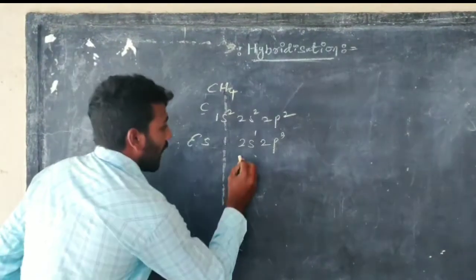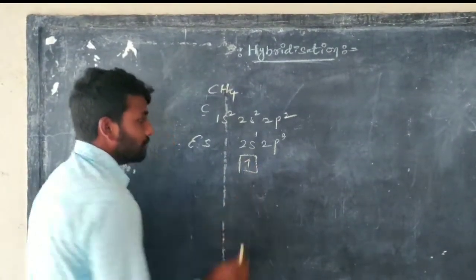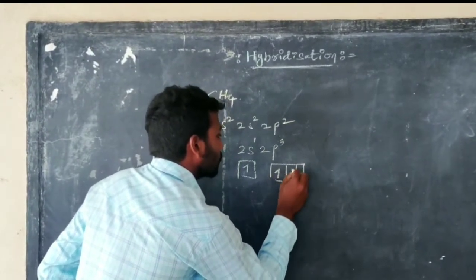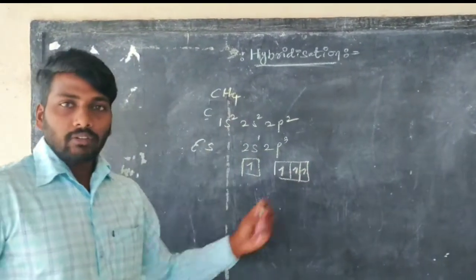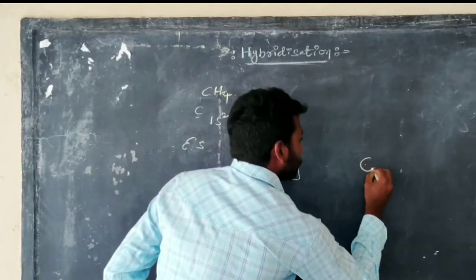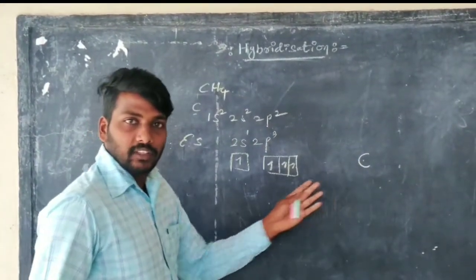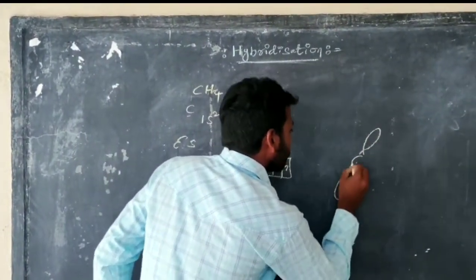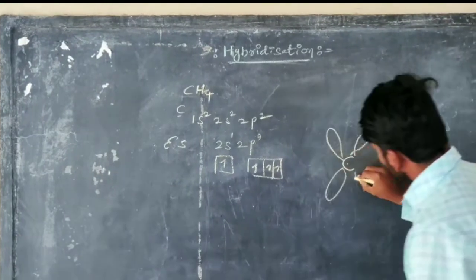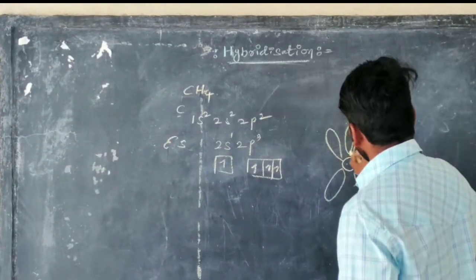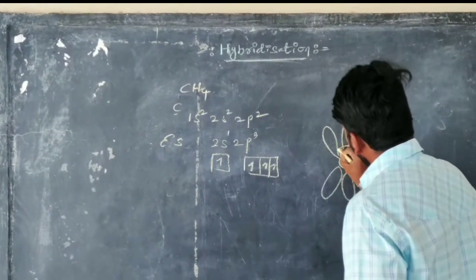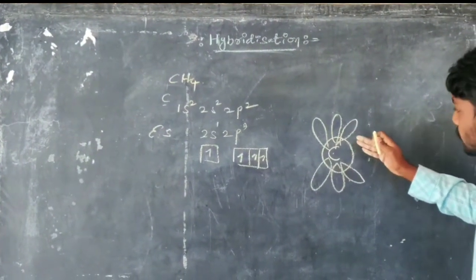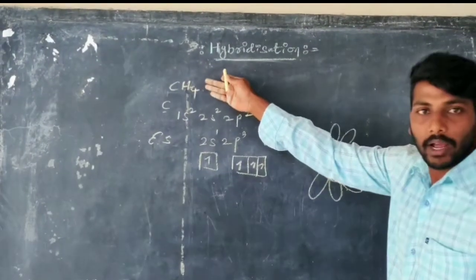We have the 2s orbital with one electron, and the 2p orbitals with three electrons. So we have the central atom carbon. We have three p orbitals perpendicular to each other. We have the s orbital, which is spherical in shape. And we have four hydrogen atoms.